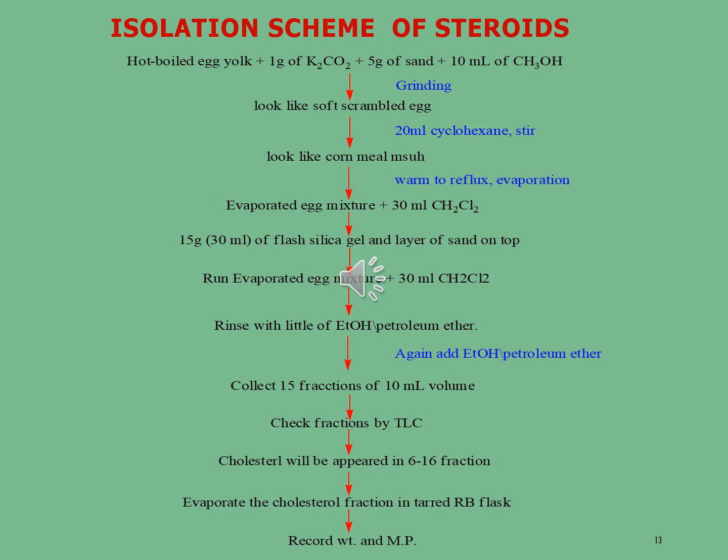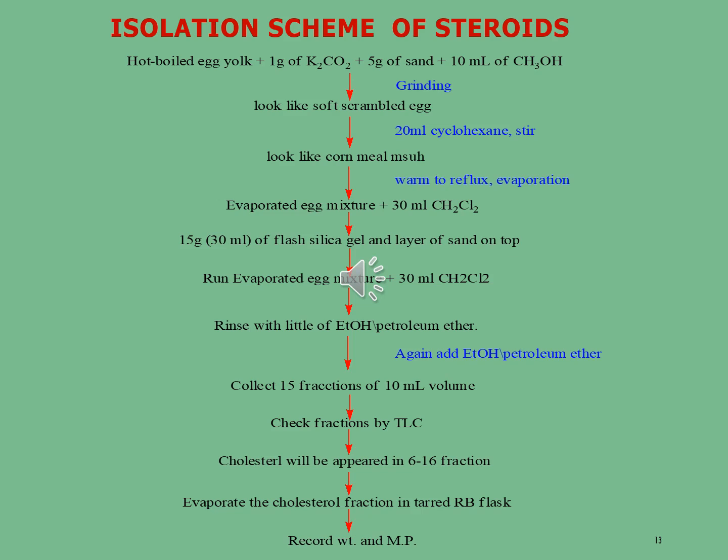To this material, we add 20 ml of cyclohexane and stir it for some time. After that, we get a cornmeal mush material. The whole material is then subjected to reflux and evaporation. After evaporation, we get the evaporated egg mixture to which we add 30 ml of methylene chloride.